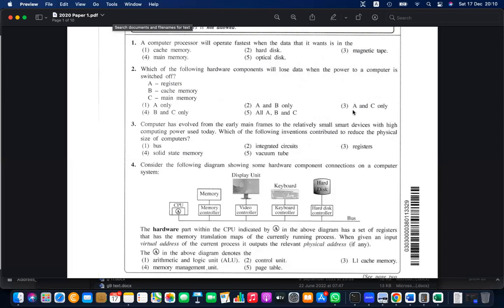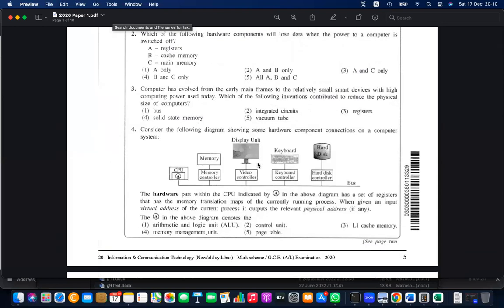Okay, the third one, question number 3. Computers have evolved from early mainframes to relatively small smart devices with high computing power today. Which of the following inventions contributed to that? Bus is basically the transportation mechanism, nothing to do with that.